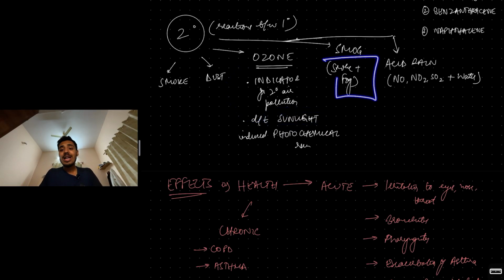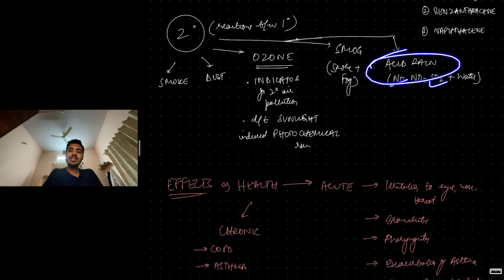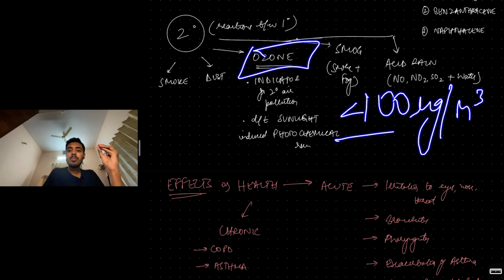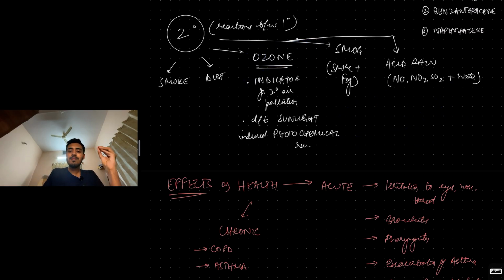Acid rain is also a sort of a secondary air pollutant. It's not exactly an air pollutant, but when water combines with nitrogen oxides and sulfur dioxide, you get acid rain. So smoke, dust, ozone. The best indicator for secondary air pollution is ozone. Ozone should be less than 100 micrograms per meter cube. Important. Ozone should be less than 100 micrograms per meter cube.